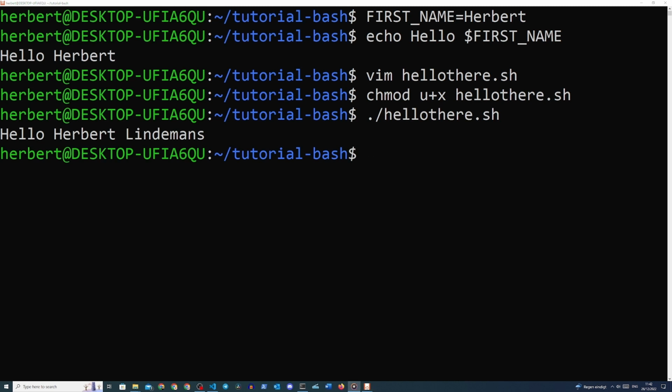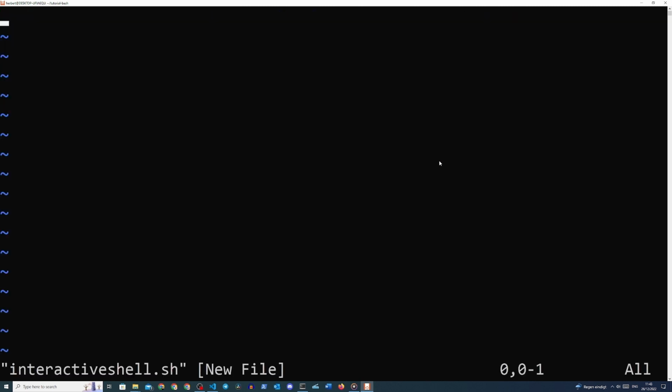So now we actually typed this statically, but we can also ask the user for input. So let's open a new shell script with vim interactive_shell.sh, and we'll do the same.